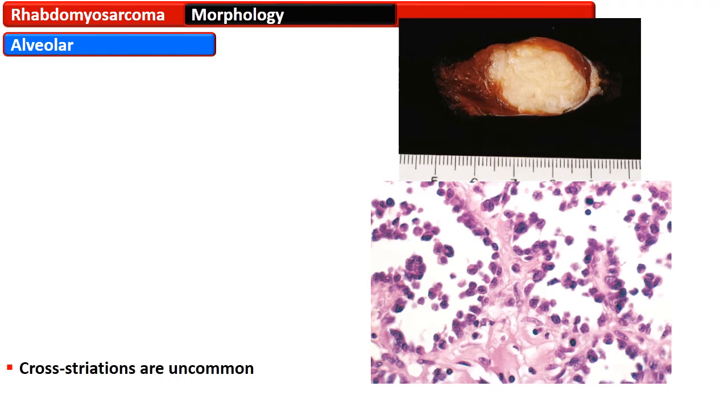This photomicrograph shows small round cells with little cytoplasm and hyperchromatic nuclei, and some cells are attached to the septa that is traversing in the center.